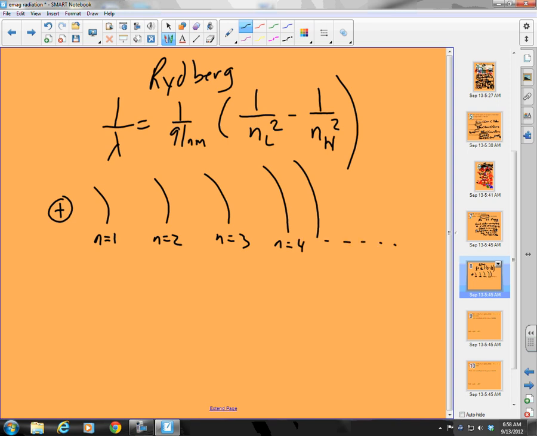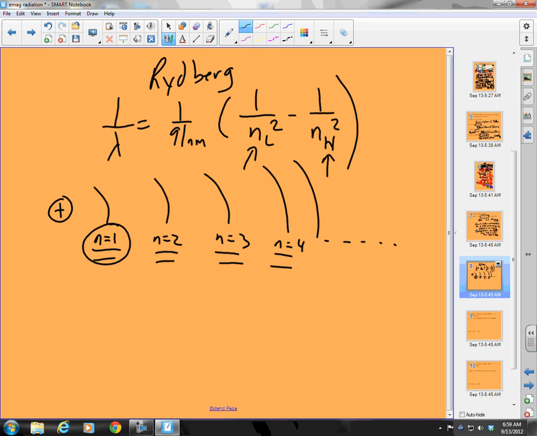Where each n represents an orbit state. Now, by the way, this is slightly wrong. You'll learn next lesson that orbits don't really exist. There are other things called orbitals, but this is what Bohr was doing in 1911, 1913, okay? So these are my energy states of the electron. And NL means my lower energy state. NH means my higher energy state.